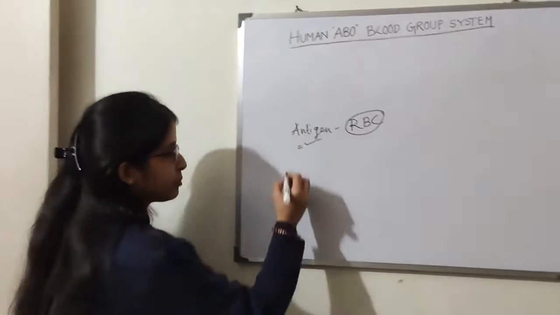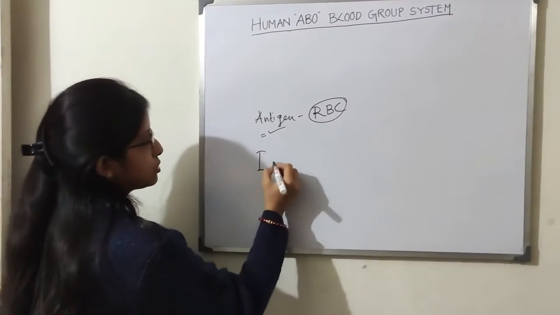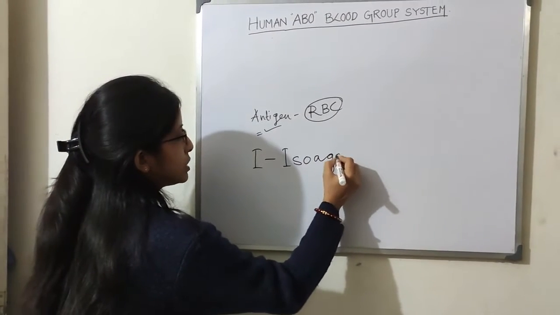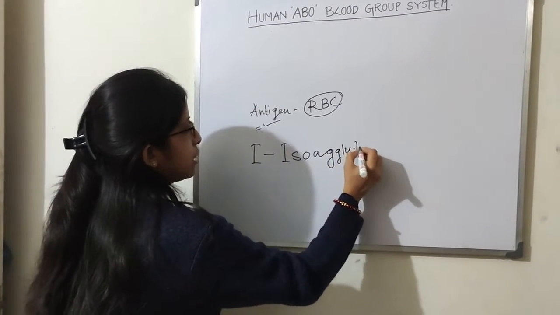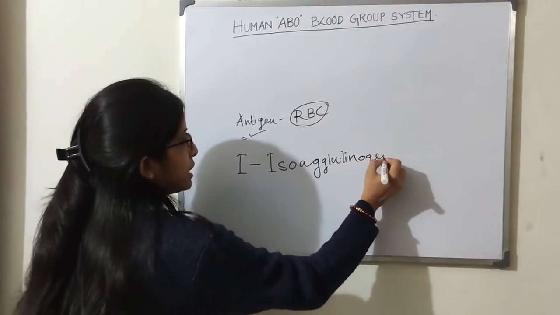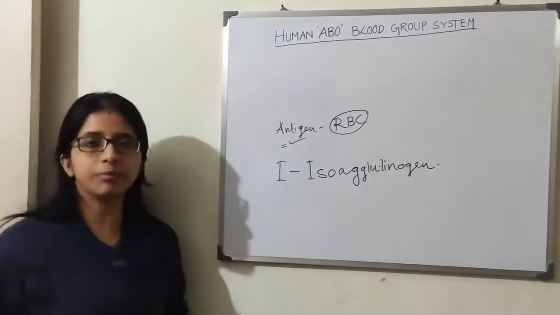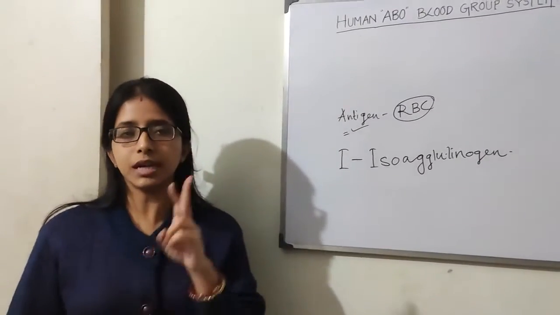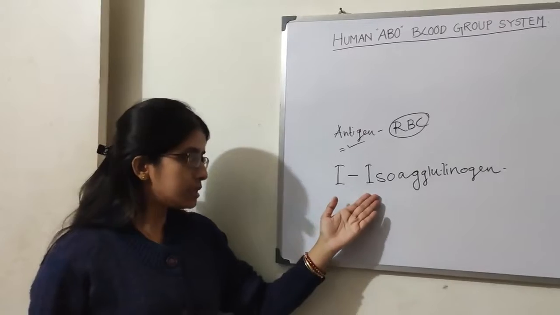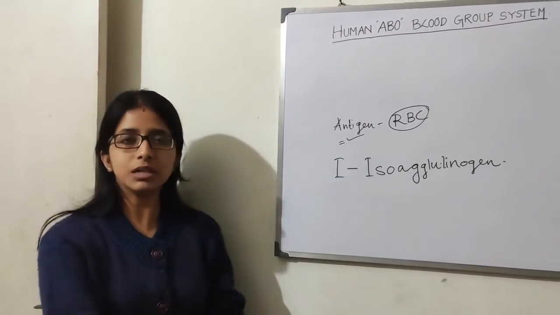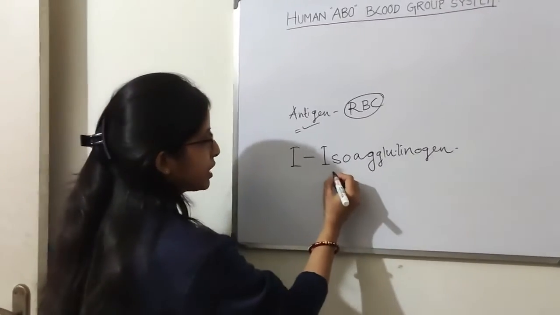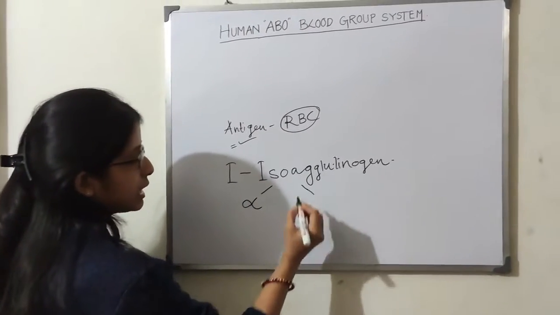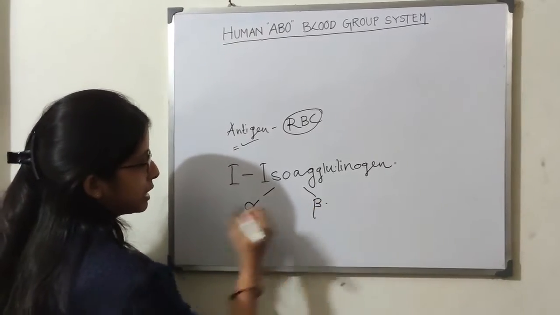Actually, in our body one particular gene is there that is known as I, isoagglutinogen. That gene produces not just one kind of antigen; basically two different types of antigens are produced by this gene. What are the two different types of antigen? One is known as alpha antigen and the other is known as beta antigen.